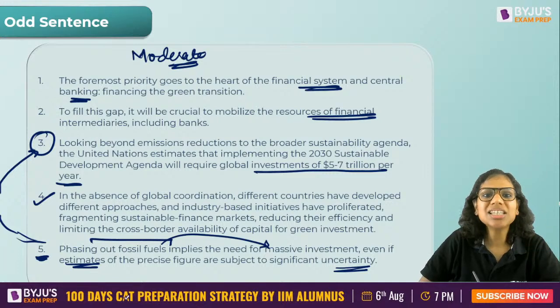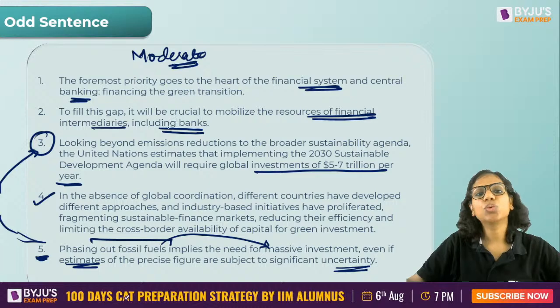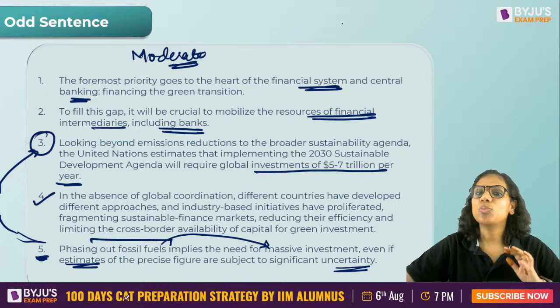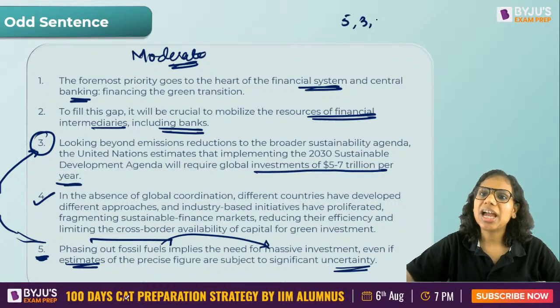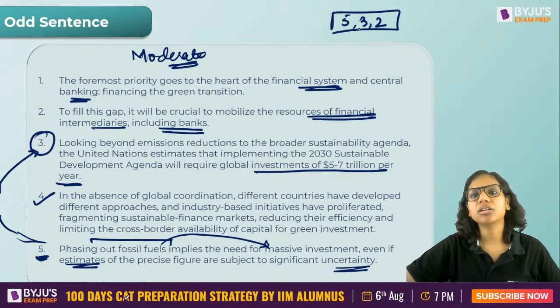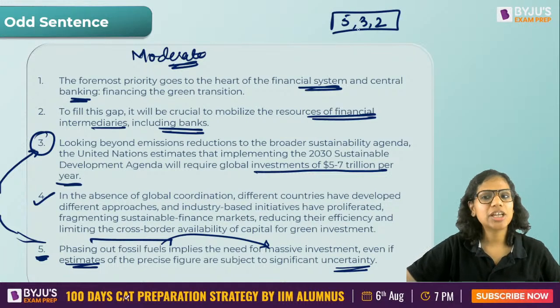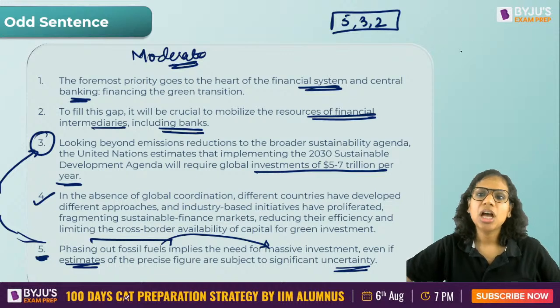That's what has been discussed next year. So we need so much money. And for this it will be crucial to mobilize the resources of financial intermediaries, including banks. So in my opinion, 5, 3 and 2 should not have been marked as the odd sentence out. 5, 3 and 2 should not have been marked.